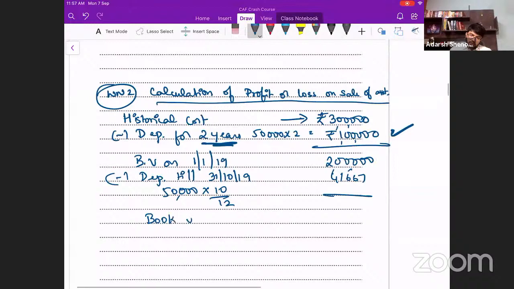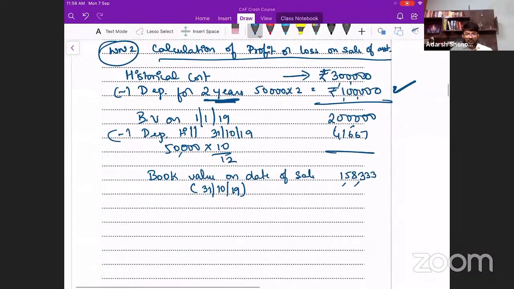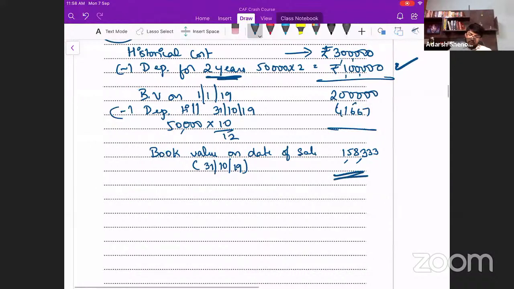And the book value is how much? Book value on date of sale, that is 31/10/2019. 1,58,333. Is this correct? 1,58,333. Yes. Now we have to calculate profit or loss on sale.